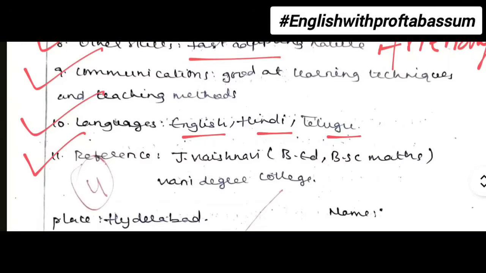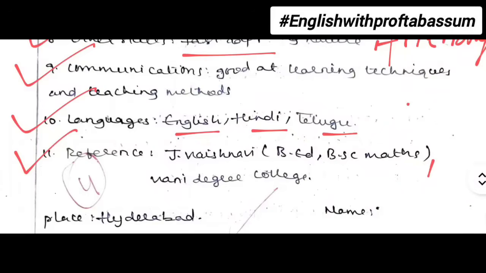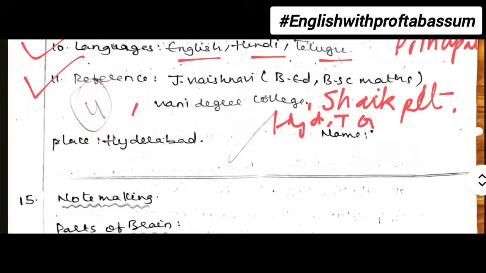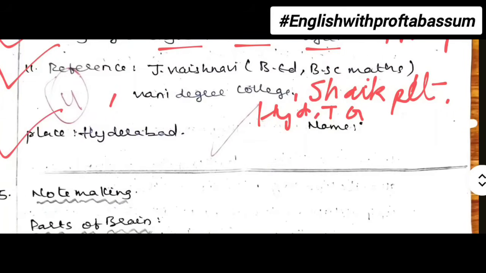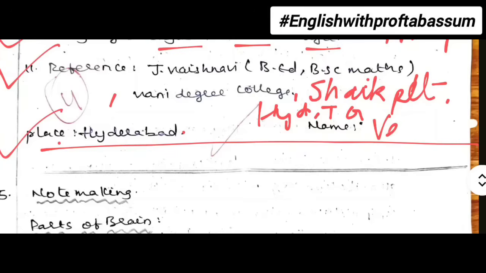Then references is very important. Here the student has written the name, the qualification in bracket, but forgot to mention the post. So either you can write a lecturer or principal, then you can mention any college name, random, and then mention a place where it is located. The next line you write place Hyderabad, and in the same line right side you write the same name with which you started the CV.